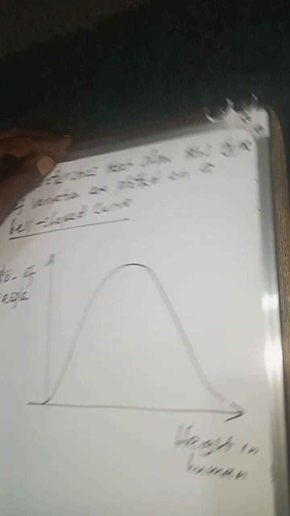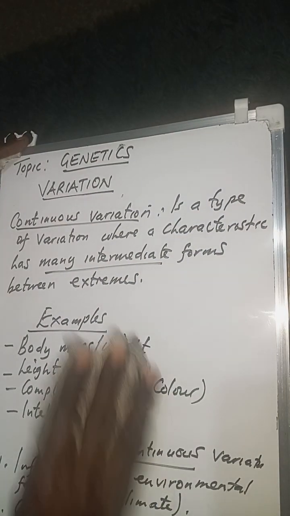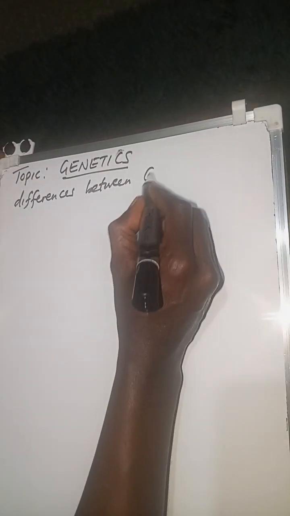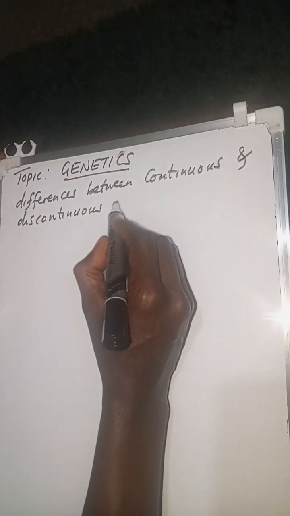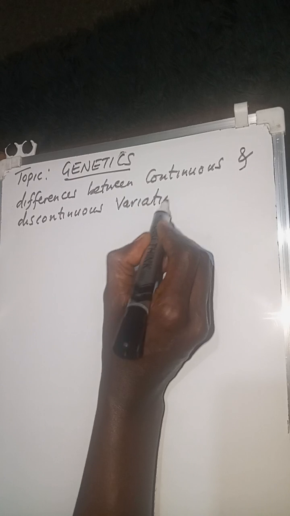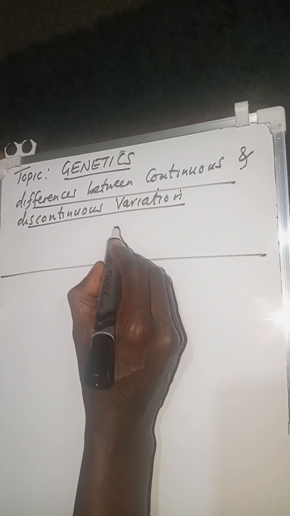But the next question that we can talk about: can we state the differences between continuous and discontinuous variation? Let's briefly talk about what the differences are. In an exam, they are going to ask you to state differences between continuous and discontinuous variation.